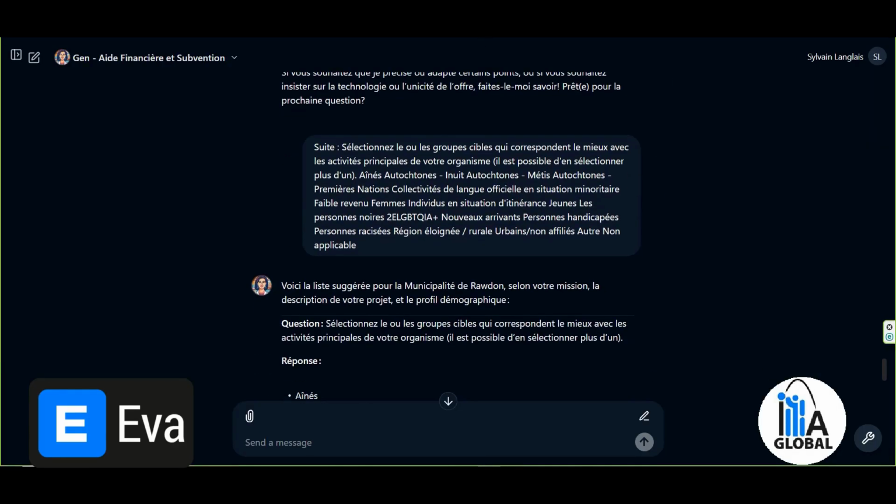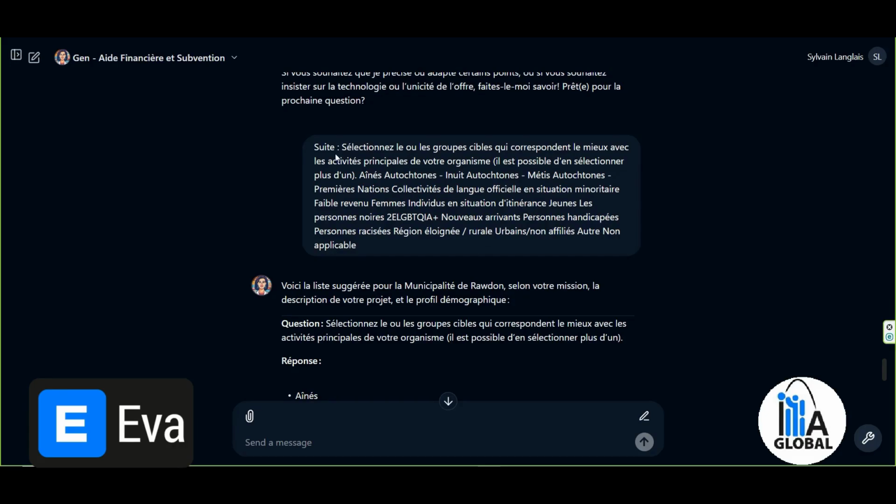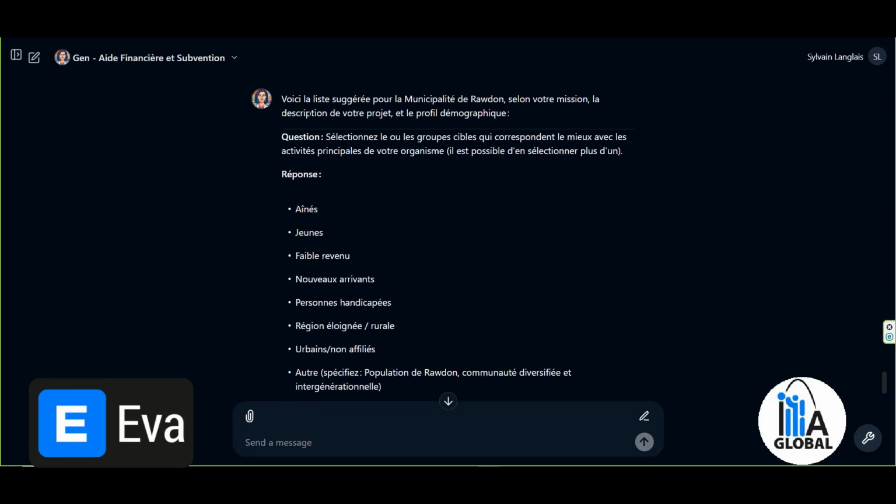The next question, as we can see here, was: select the target group or groups that best match the main activities of your organization. You may select more than one. I shared the entire list with it. And here, this is the suggested list for the municipality of Rawdon according to your mission, your project description, and the demographic profile. So it takes that into account. The question and the answer.